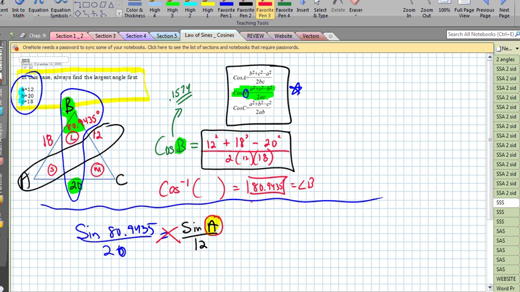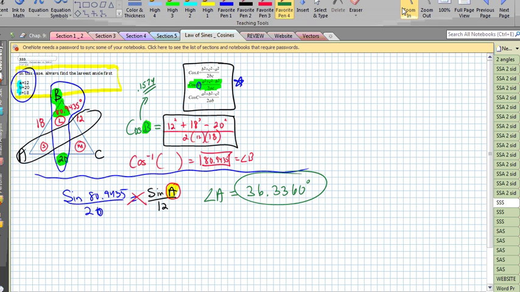I'm going to go sine inverse, not cosine inverse, sine inverse, and that tells me angle A. Angle A turns out to be 36.3360 degrees.